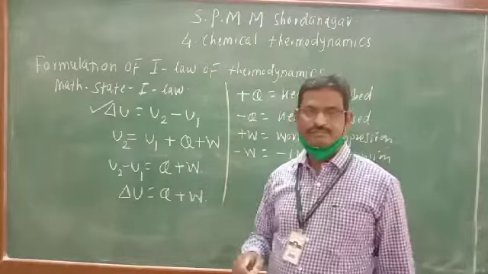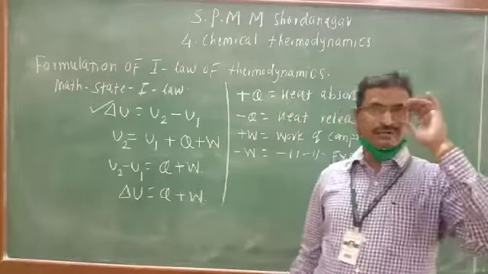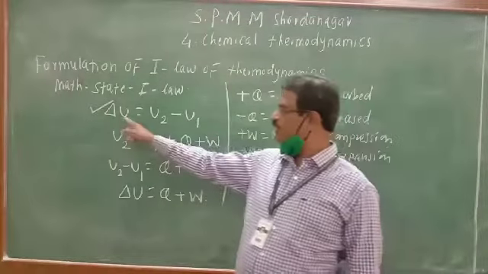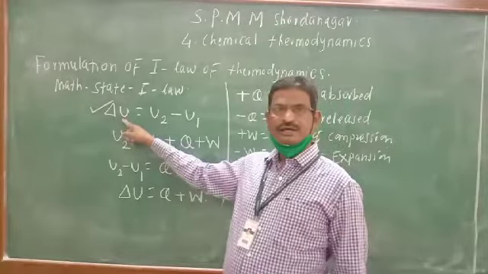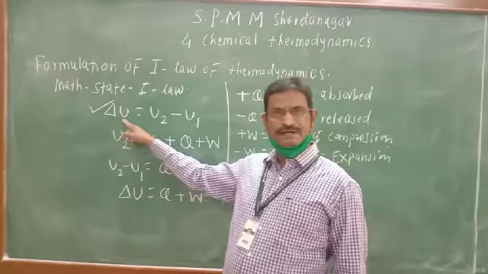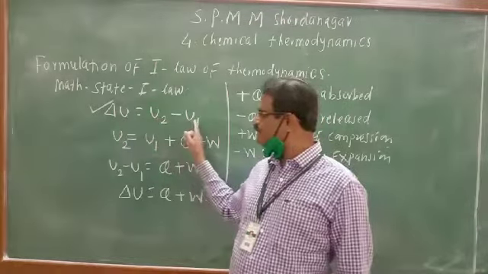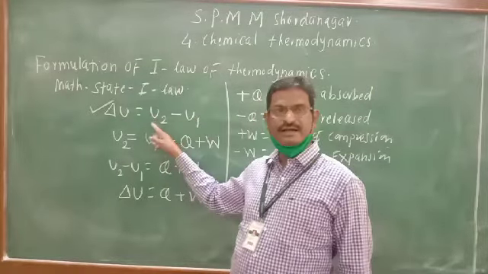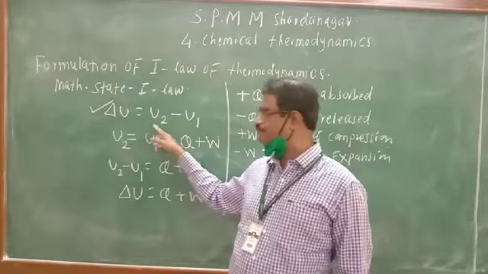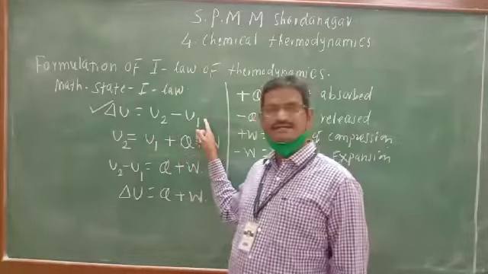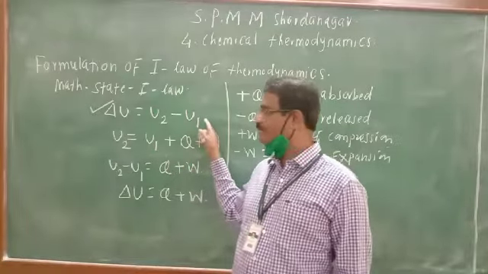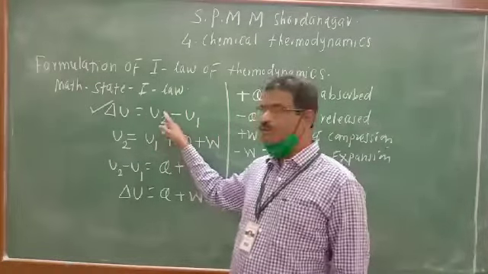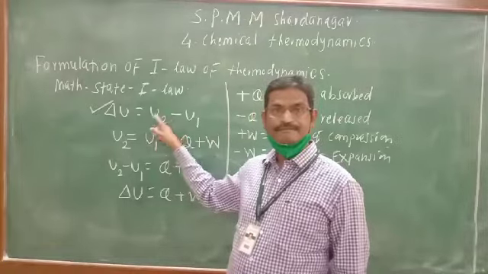We know that the total energy change associated with the system, delta U, is a state function, U2 minus U1, where U2 is the internal energy in the final state of the system and U1 is the internal energy in the initial state of the system. We have to calculate U2, the final internal energy.